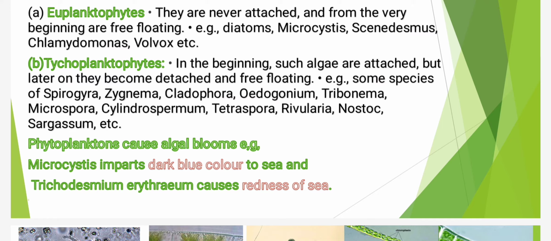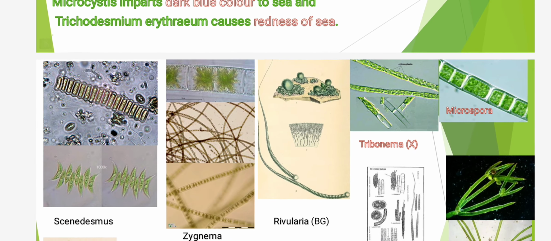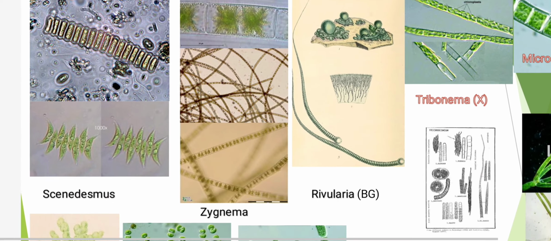Students, phytoplanktons can cause algal blooms, means when algae grow in bulk on the surface of the water, then it is called a bloom. For example, Microcystis imparts dark blue color to the sea, and Trichodesmium erythraeum causes redness of the sea. Students, both of these algae are very important and you may be asked about these in your competitive exams. So students, let's watch images of these algae.